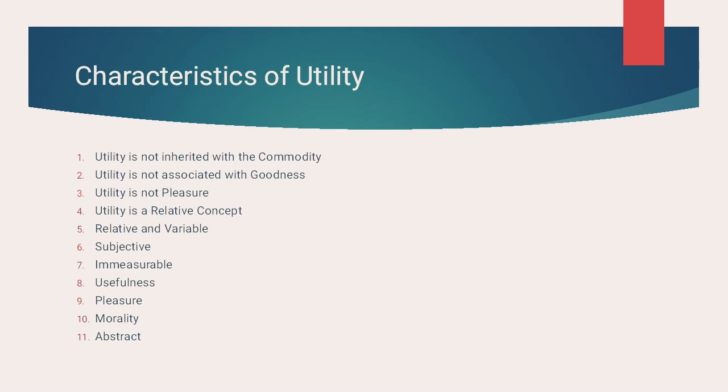So first, utility is not inherited with the commodity. What do you mean by this? It means the utility is associated with the commodity, but it is not inherited with it.